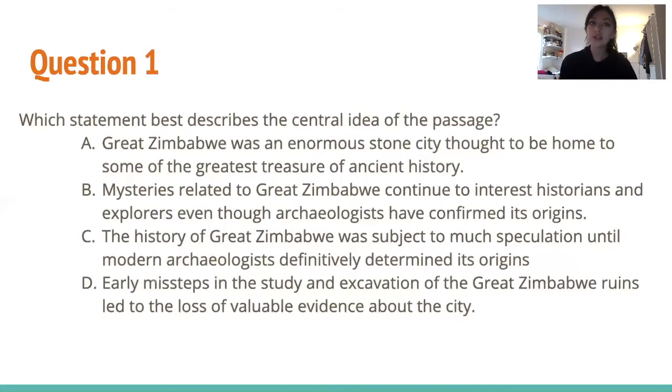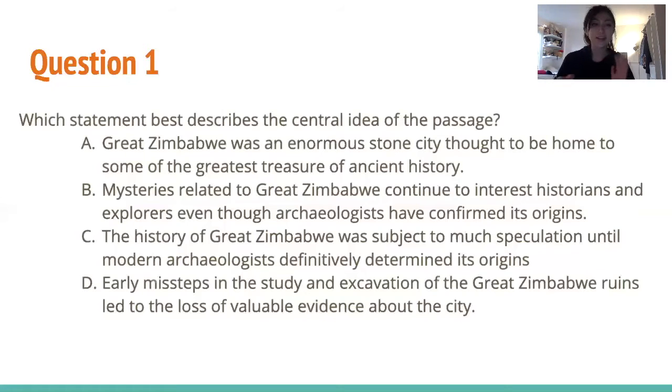So question 1, which statement best describes the central idea of the passage? For main idea questions, we have to make sure that whatever answer choice we pick summarizes the entire story. So let's think a little bit about this passage. In the beginning, we hear about Great Zimbabwe. It's kind of a fable, it's a story, we don't really know about it. Later on, we get into different people's thoughts on the origins of Great Zimbabwe. And finally, at the end of the passage, we understand the origins of Great Zimbabwe. So that's the main progression, and it covers pretty much the whole story.